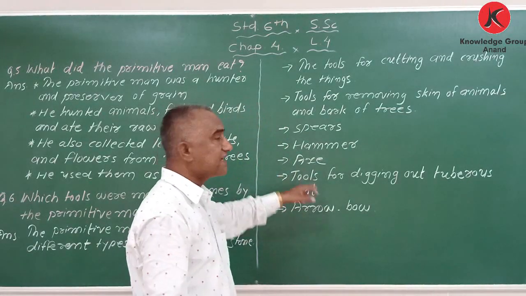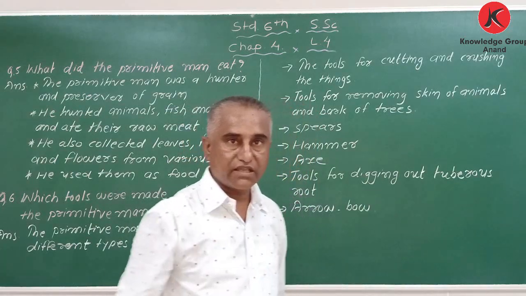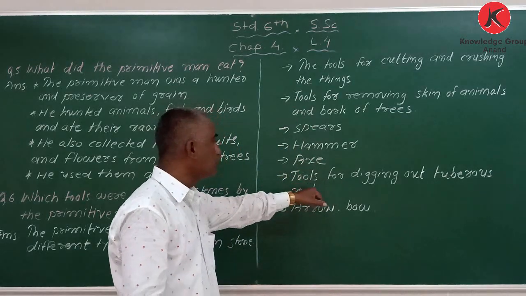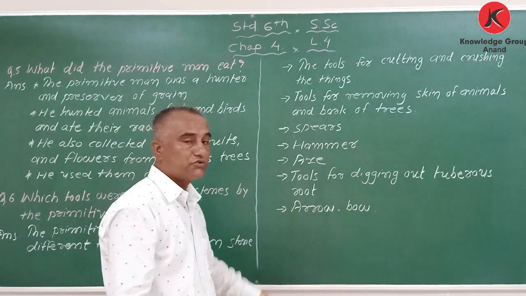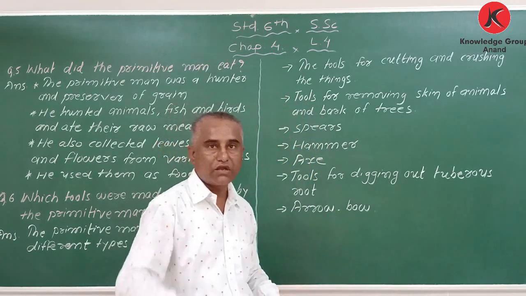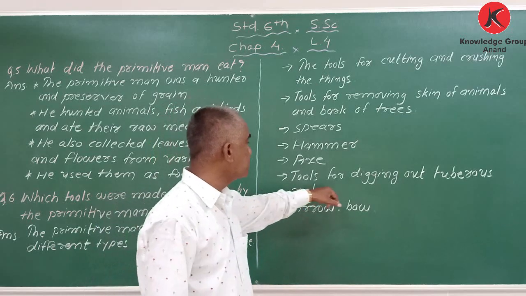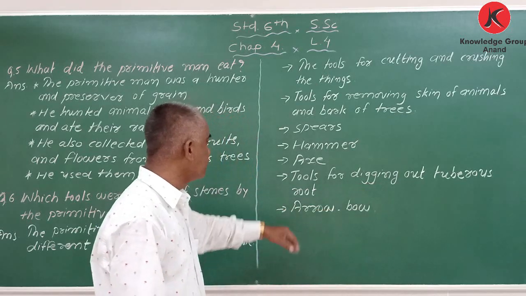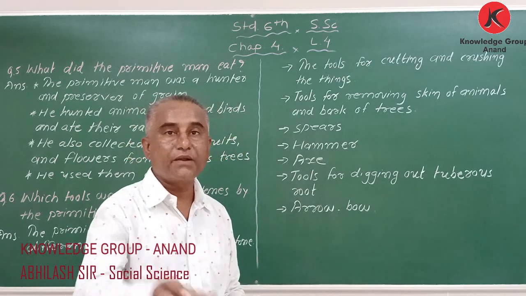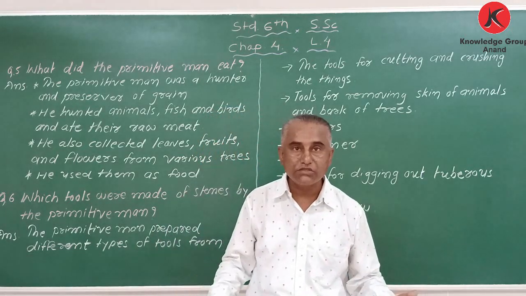Next one, axe is just like a kuhari, in order to cut. Similarly, he was also using tools for digging out tuberous root. Suppose anything is there in the soil, he was trying to remove it, just to dig out. So tools for digging out tuberous root, and also to make arrow and bows. So for different purposes, he was making different kinds of tools from stone.